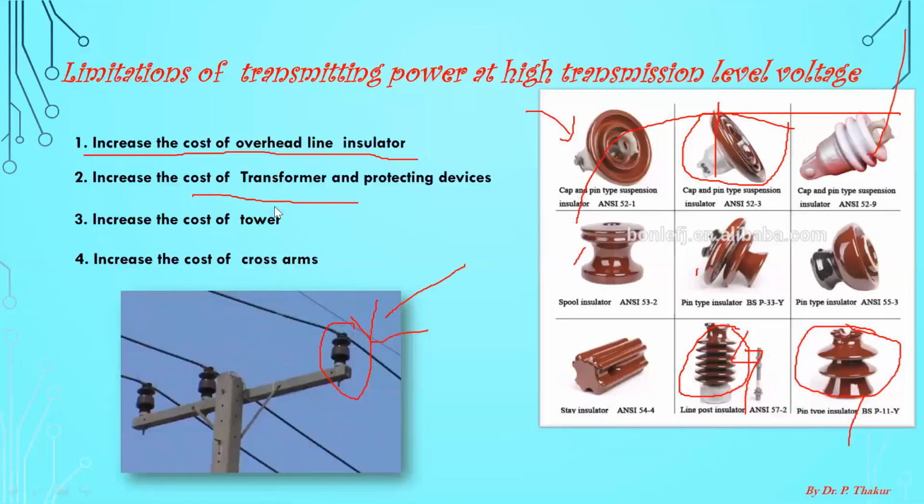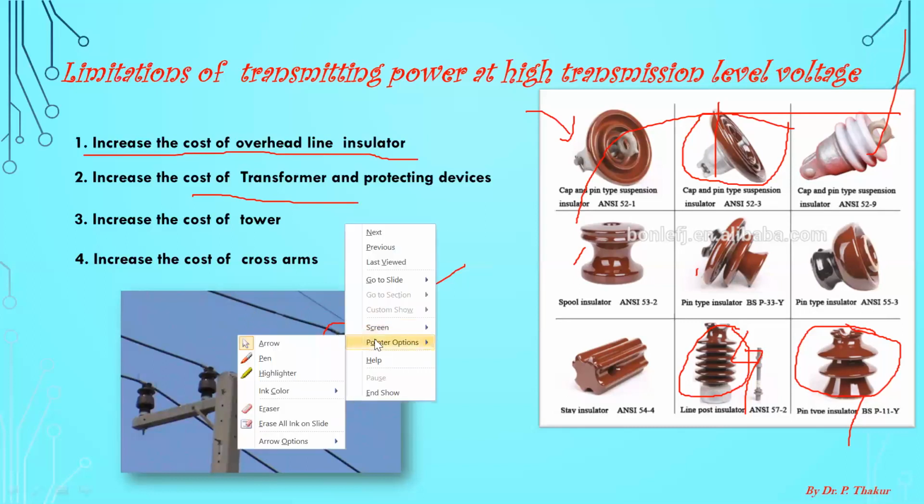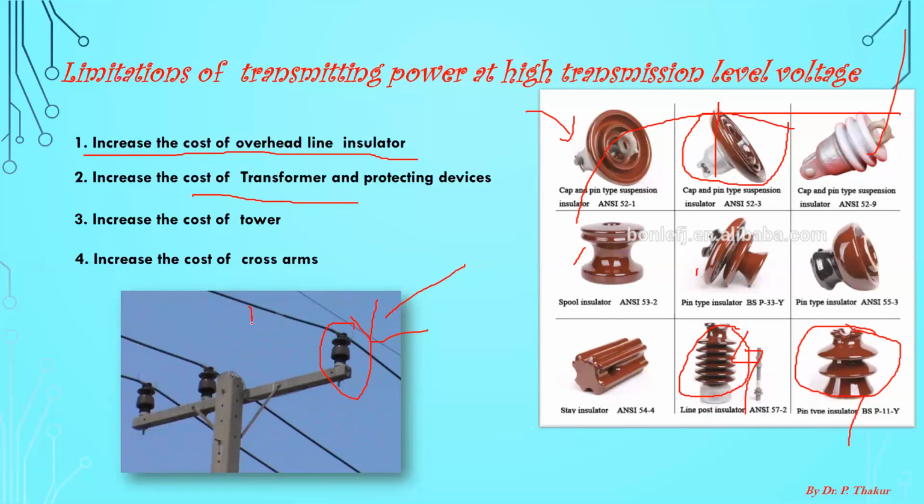Further, the clearance of this conductor from the ground also depends on the level of transmission voltage. As you increase the level of transmission voltage, obviously you have to increase ground clearance, and ultimately the height of the tower will increase, and ultimately the cost of the tower increases.